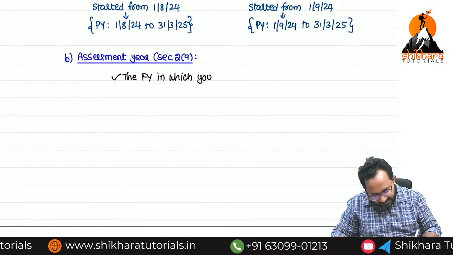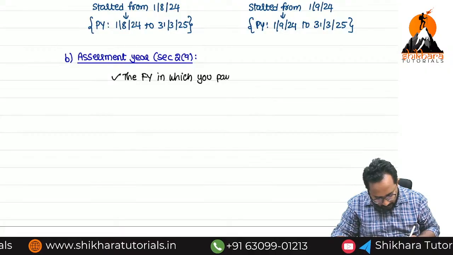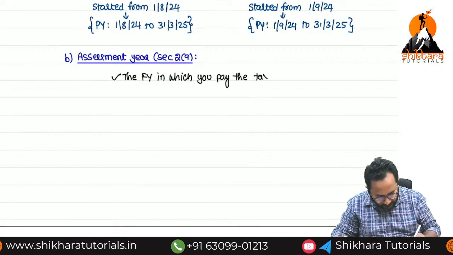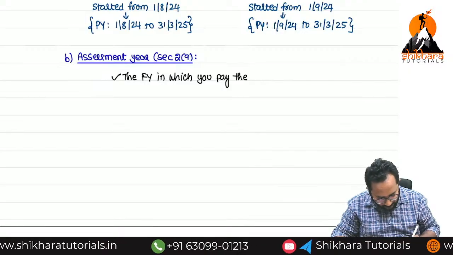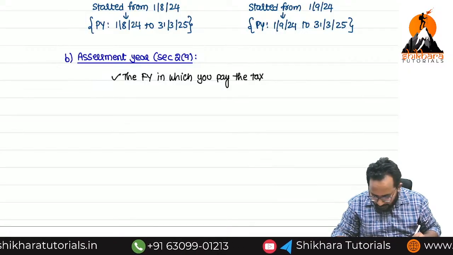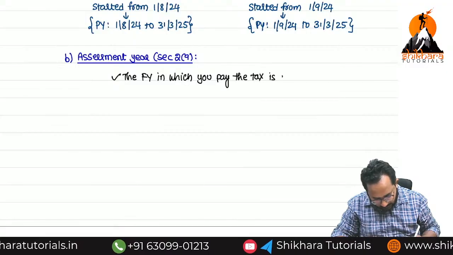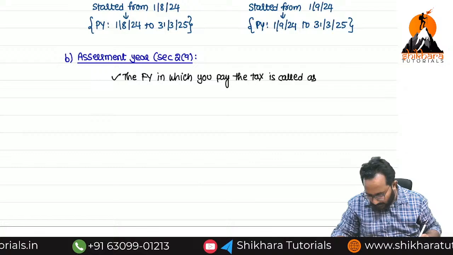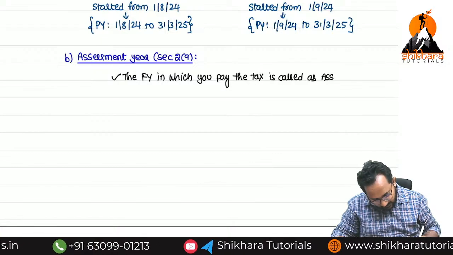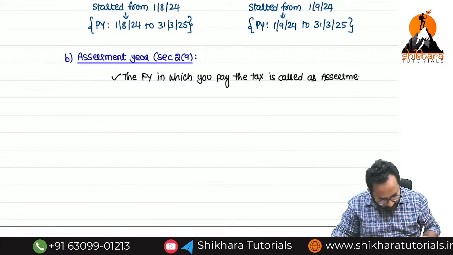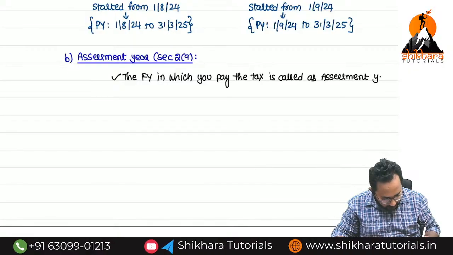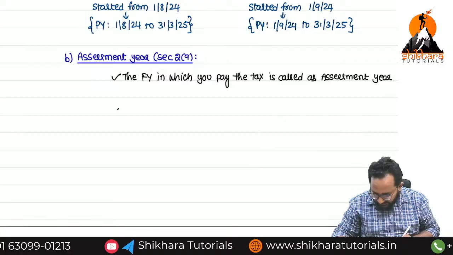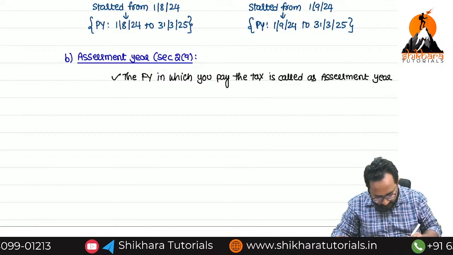You pay the tax, the year is called as what, ma? It is called assessment year. Now, what is the present assessment year for our examinations, ma?